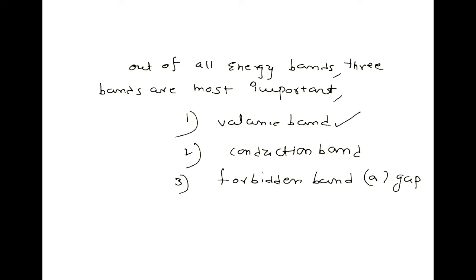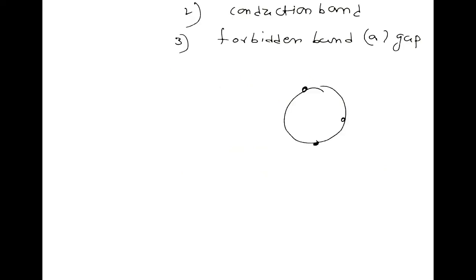Suppose these are valence shell electrons. In normal condition, the valence electrons form covalent bonds with the other atoms like this. And they are not free. Because of this bond, they are not free.